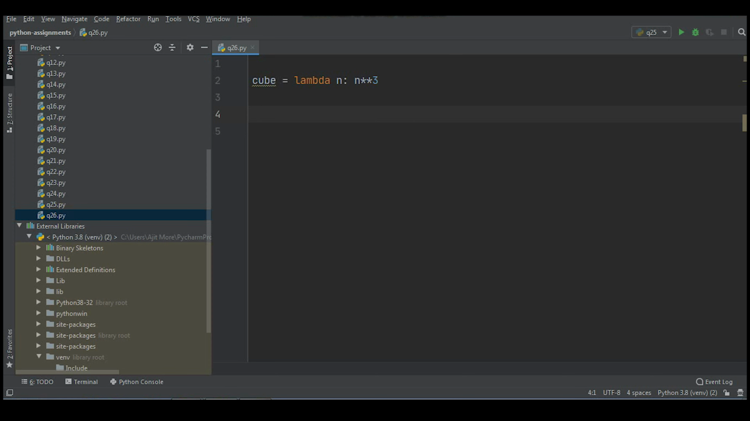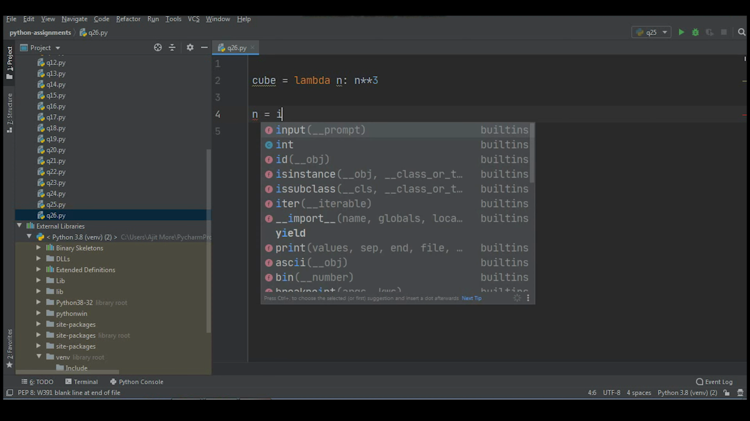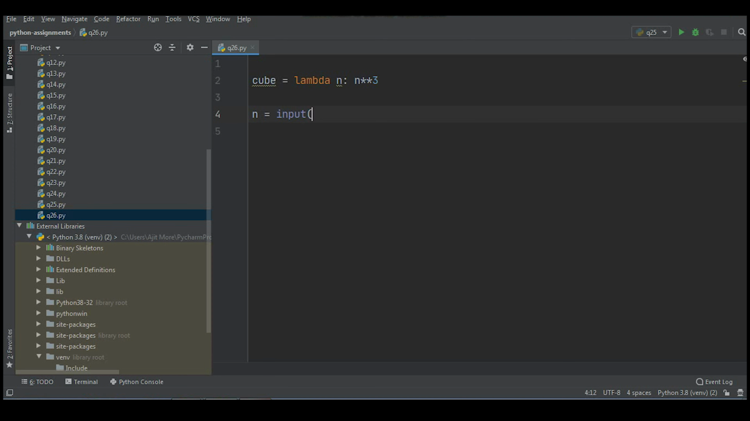Now what I'll do is accept one value from the user. n equal to int input, Enter n. And then I'll write print cube of n. I hope it is clear to you. Now let's execute this code.